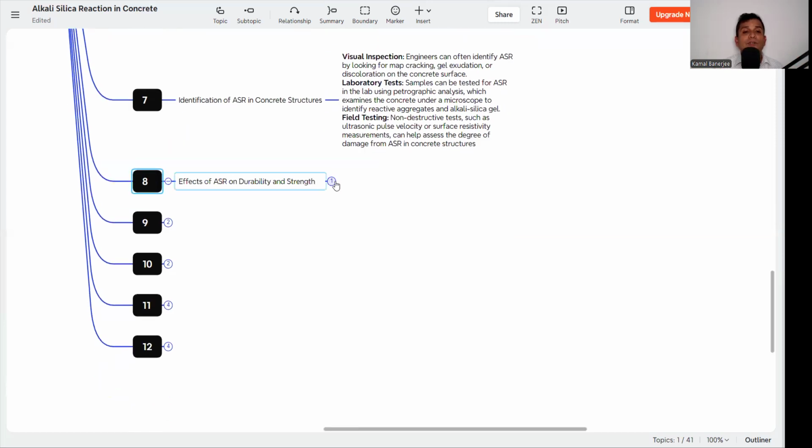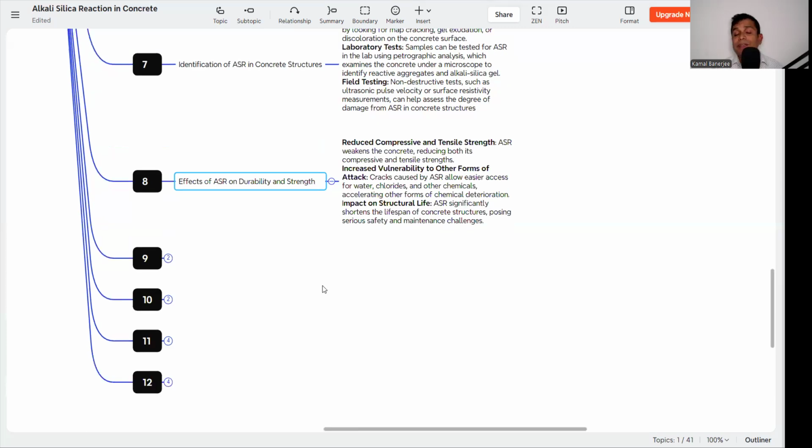The next is the effects of ASR on durability and strength, which we already discussed. Again, it reduces compressive strength and tensile strength. ASR weakens the concrete, reducing both its compressive and tensile strength. If compressive strength is reduced, that means we are not getting the strength we intended in the design, so structural stability will be a problem.